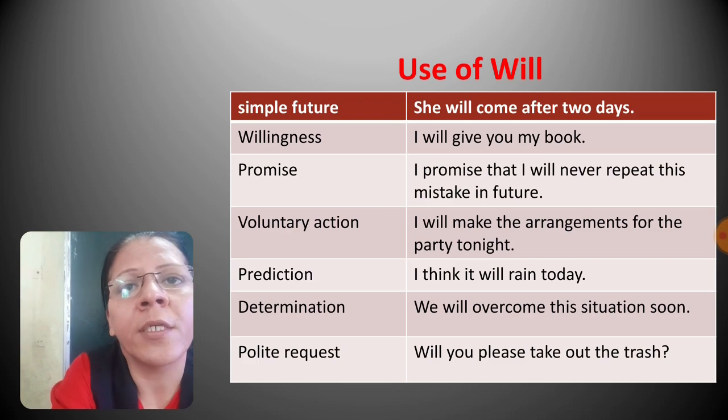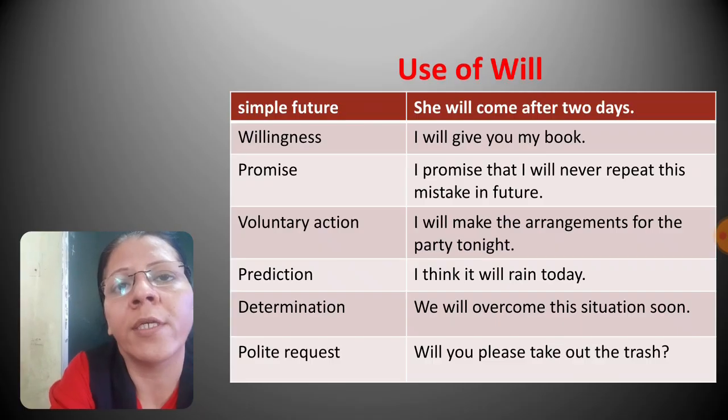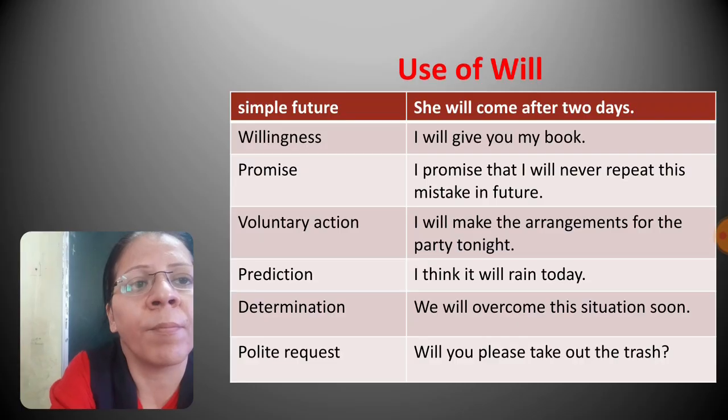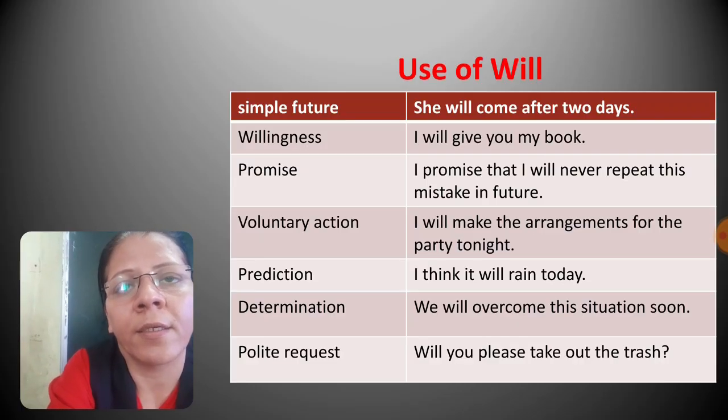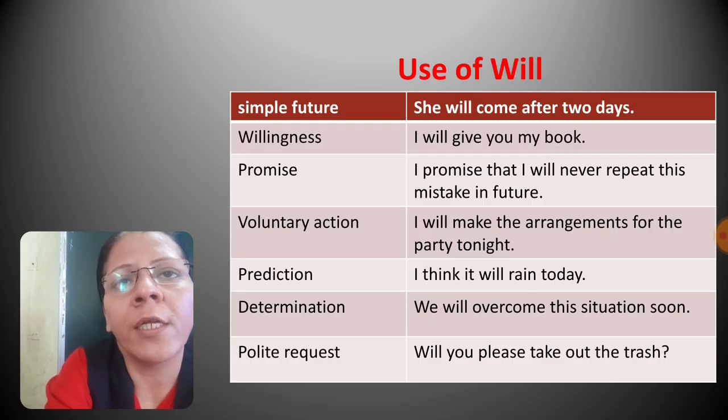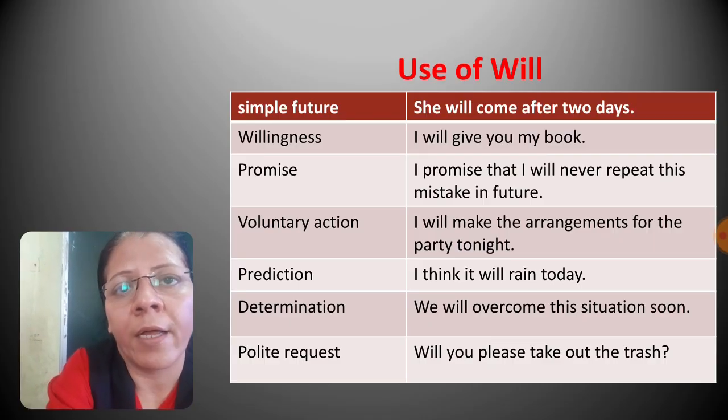Next is voluntary action. If you are doing any action voluntarily, then you use will. For example, I will make the arrangements for the party tonight. For example, there is a party at your house and you are willing to do the arrangements for that party.